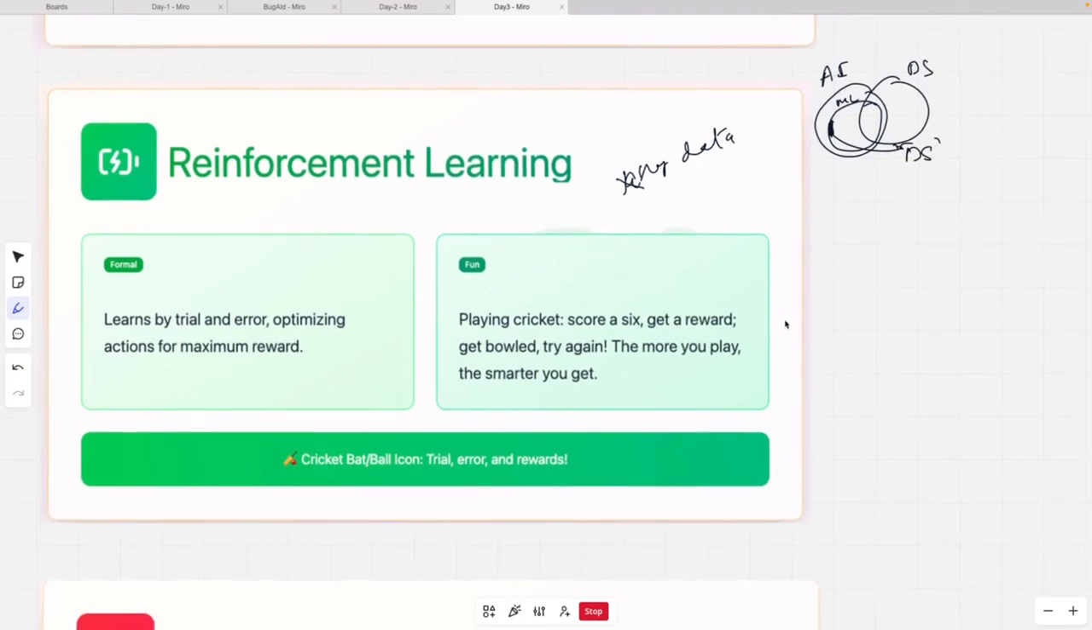Now here, there is an agent, and that agent doesn't learn based upon data. It learns based upon trial and error, and based upon that it optimizes its action for the maximum reward.